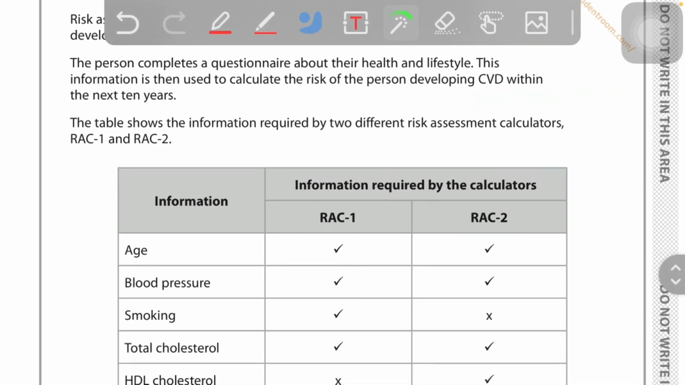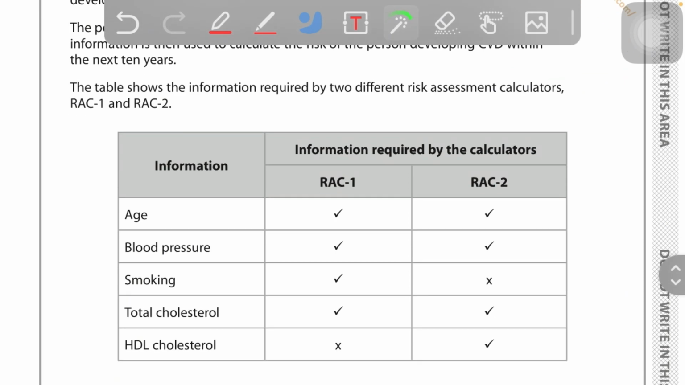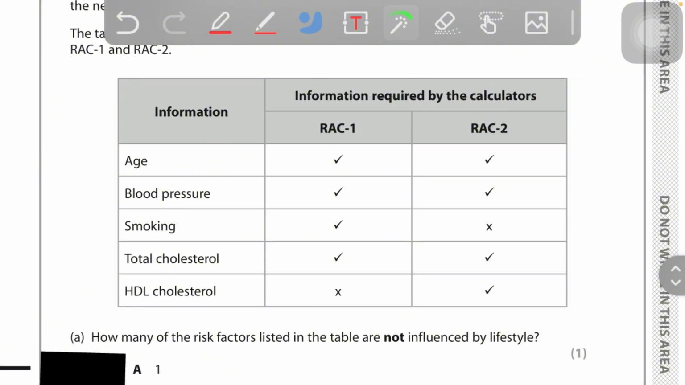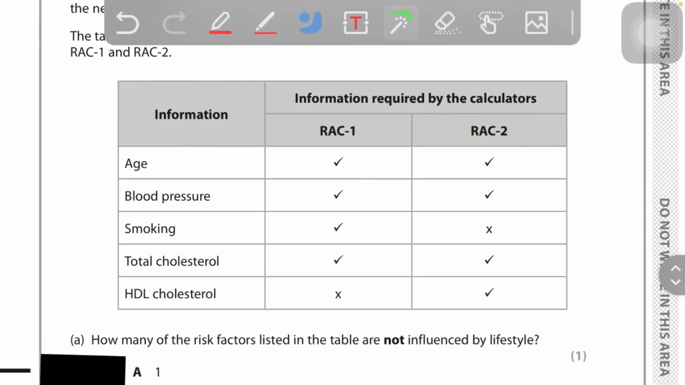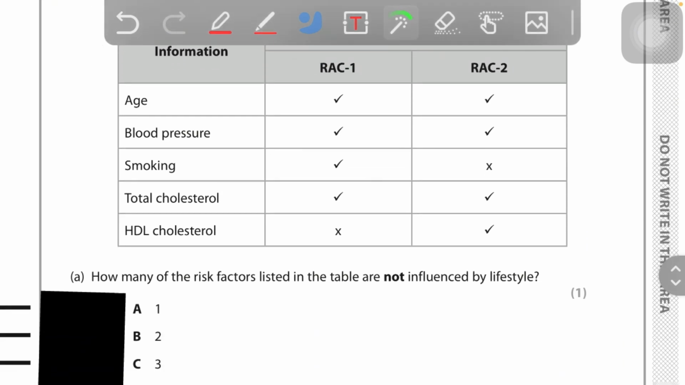The table shows the information required by two different risk assessment calculators, RAG1 and RAG2. The information: age, blood pressure, smoking, total cholesterol, HDL. Okay, that is the information required by the calculators. How many of the risk factors listed in the table are not influenced by lifestyle?